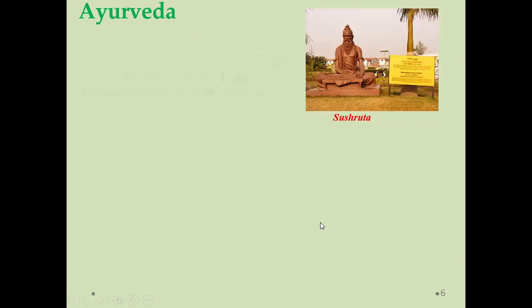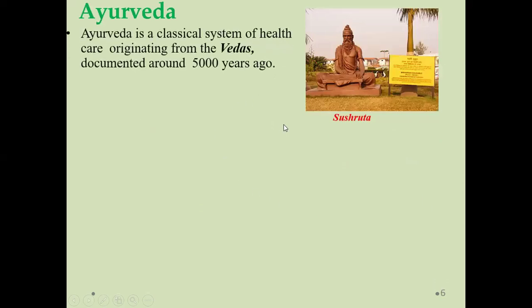Ayurveda dates back 5,000 years, to the Vedas, where the different systems of medicine were documented. Sushruta is the most important figure in the Ayurvedic system of medicine.